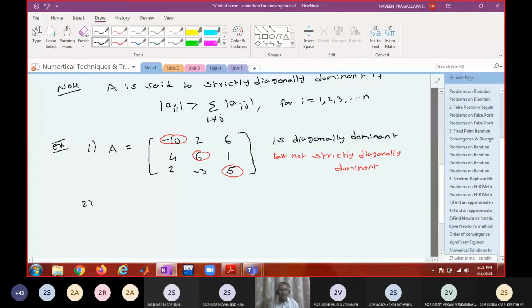For example, if I write A = 10, 2, 6, 4, 6, 1, 2, -3, 7. What about this? Can you say it is strictly diagonally dominant? Yes, sir.